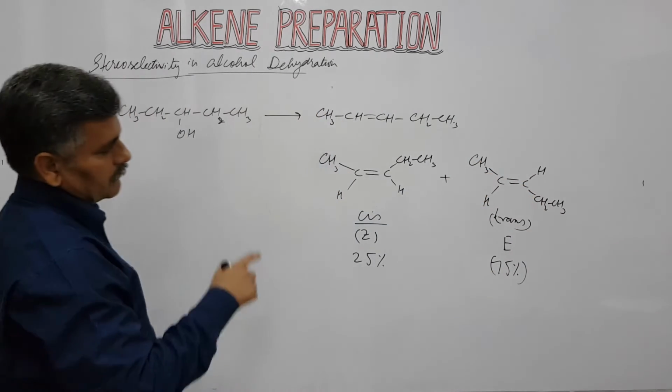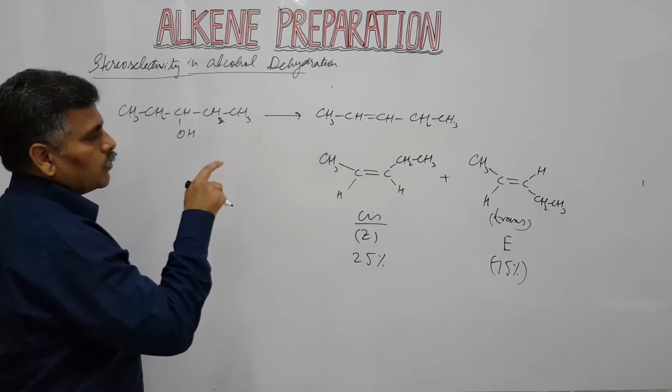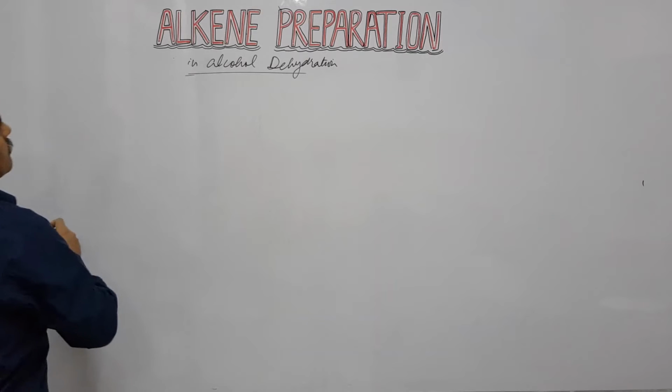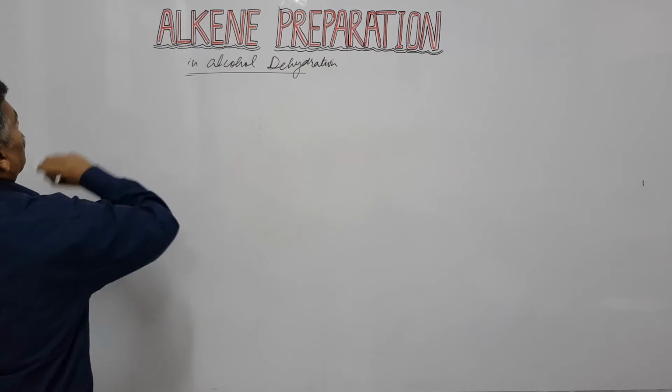So that's why the stereoselectivity of alcohol dehydration preferably gives the trans product.